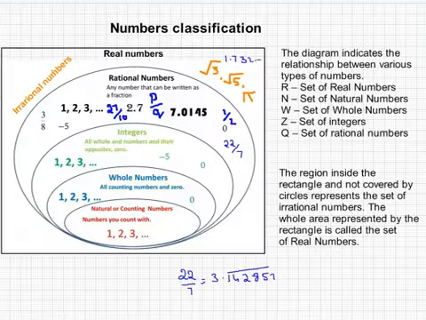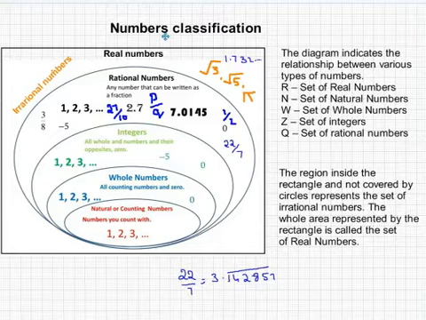The first thing you're going to see here is numbers classification and divisibility rules. In numbers classification, we are going to see real numbers, because basically numbers are split as real numbers and imaginary numbers. The imaginary numbers are used in engineering maths, and we'll leave that part for now. So we're going to see only the real numbers.